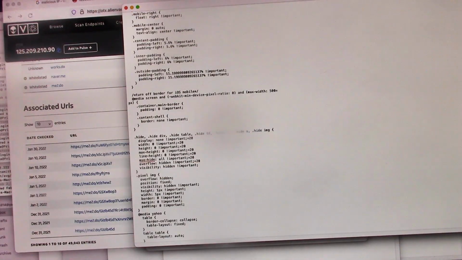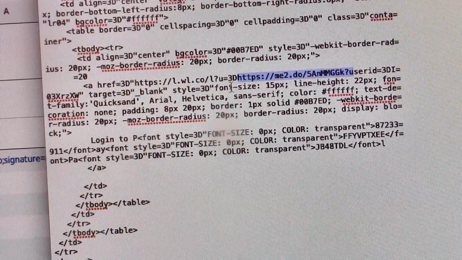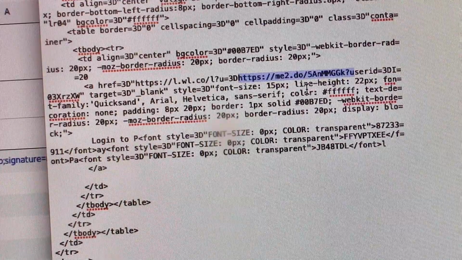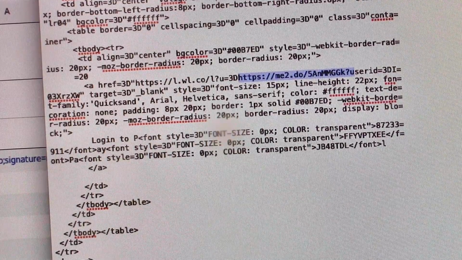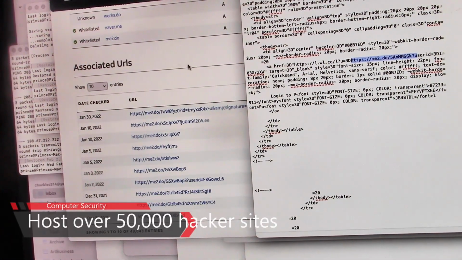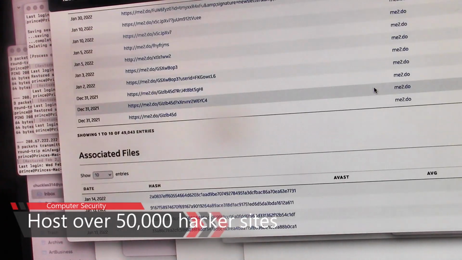So let's go back to our message here, and let's scroll down to that href. Sorry for the scrolling. Okay, there is the malicious IP. We're going to compare it over here. The domain is correct, but that looks like a 5A, and I don't see a 5A on the left here, sorry about that. So I don't see it listed in the AlienVault on the left here.